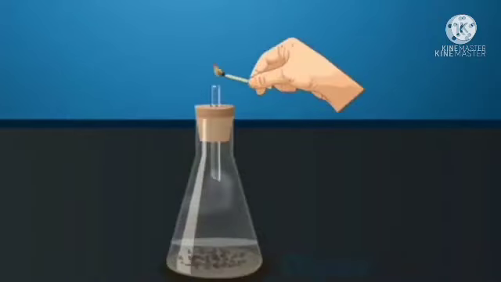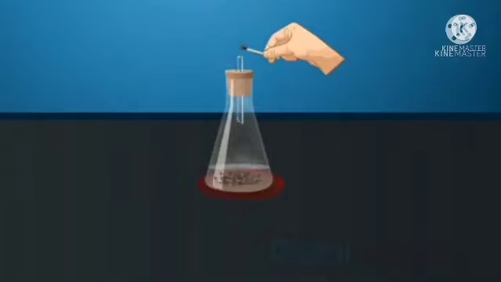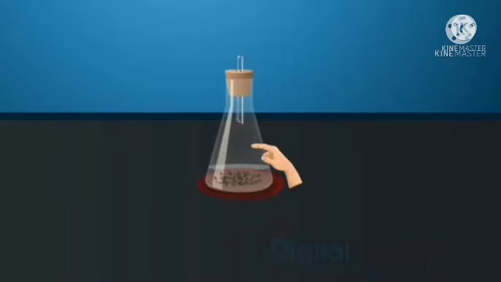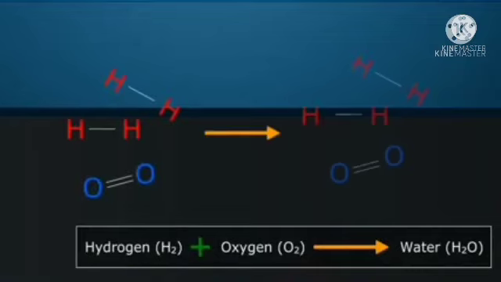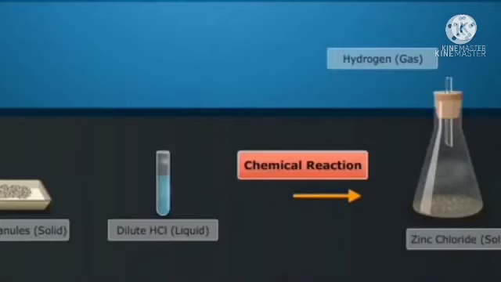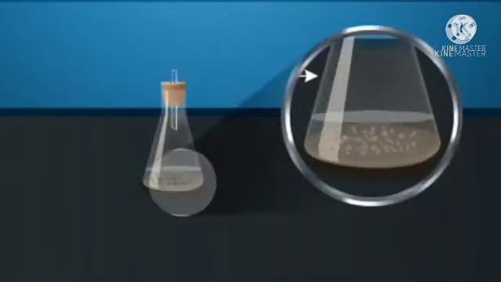Bring a burning matchstick near the mouth of the conical flask. We can find that a gas is evolved. The matchstick puts off with a pop sound. The flask is warm when touched with a finger. A chemical reaction involves hydrogen reacting with oxygen to form the water molecule, with both breaking and formation of bonds.